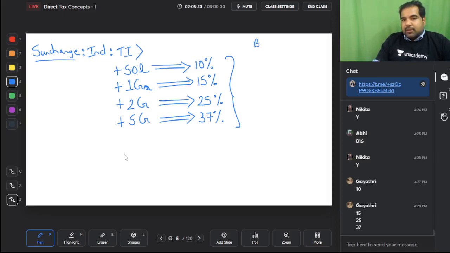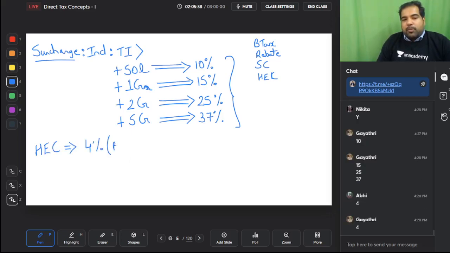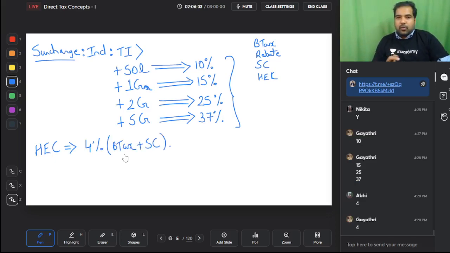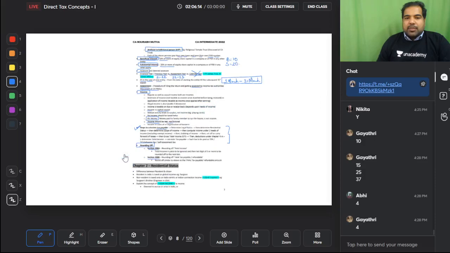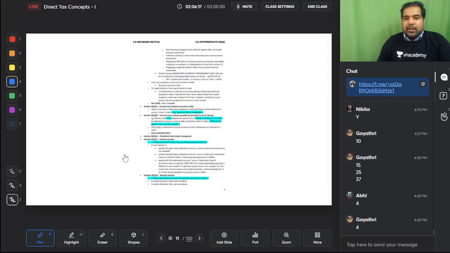So there is basic tax. Then of course there is rebate, but rebate is only for total income. So rebate is for people who have lower income, surcharge is for people who have higher income. And then there is HEC, which is my favorite because HEC doesn't change no matter who you are. It is 4% of your basic tax plus your surcharge. So that is your HEC. Guys, we're done with some more rates of tax. Now let's move ahead to the next chapter, which is agriculture income.